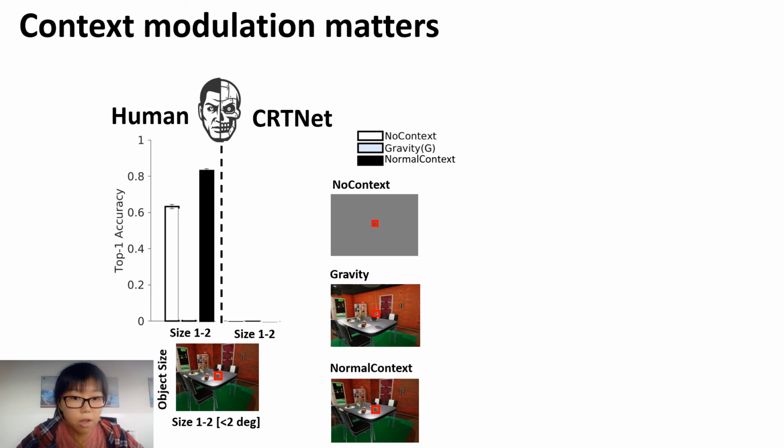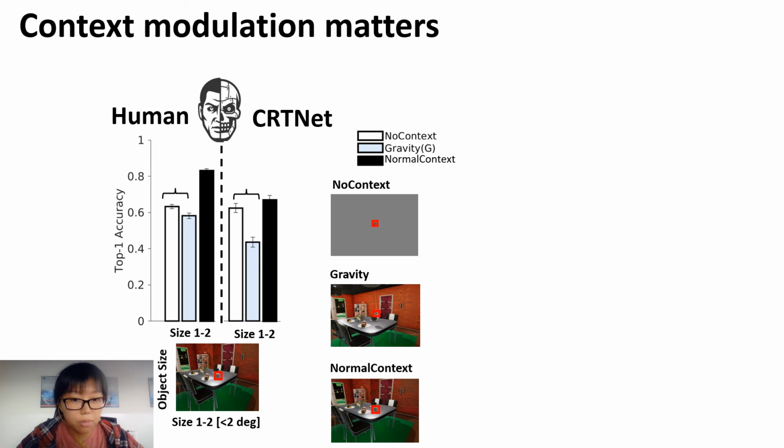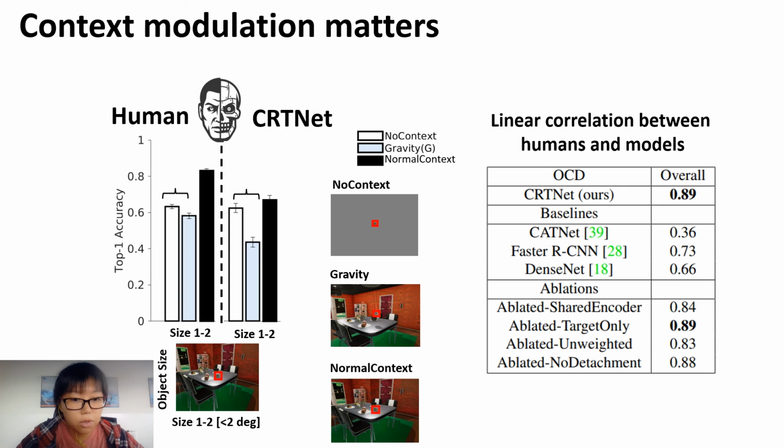From the bar plot, we see that the gravity condition was even slightly worse than the no context condition. This implies that wrong context hurts object recognition. On the right of the bar plot, we are showing our model performance. This gravity effect was also readily captured by CRT-net. We also compare our model performance with other comparative methods. Our model achieves the highest linear correlation values among all the methods.